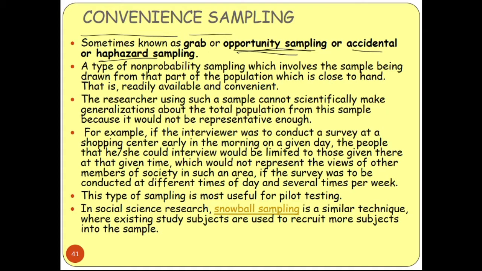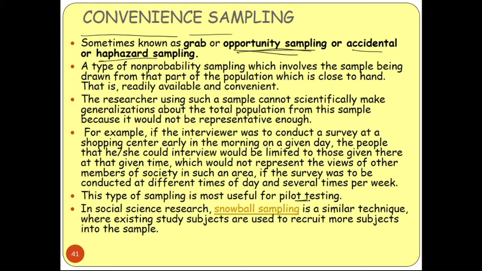Suppose you are conducting a survey early in the morning, so some people can go for the interview and some cannot. And if you do this at different times of the day, and repeat it several times in a week, then you can get more responses. This type of sampling is most useful for pilot testing.